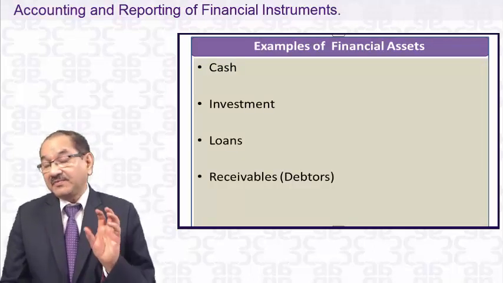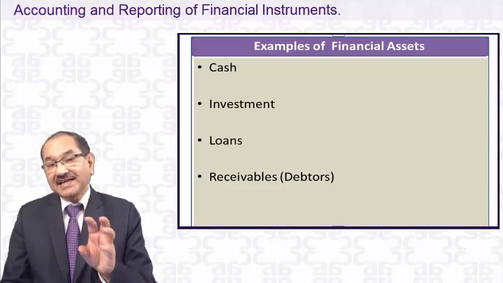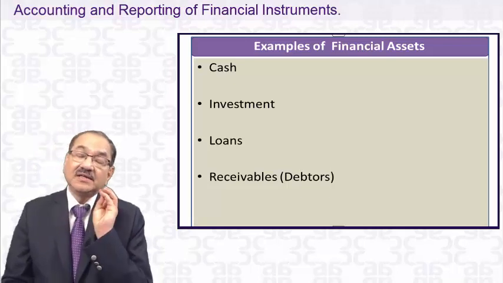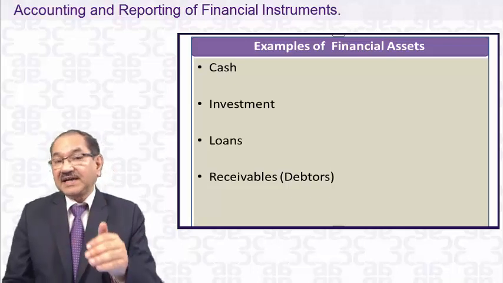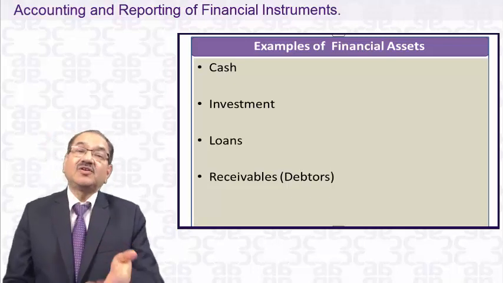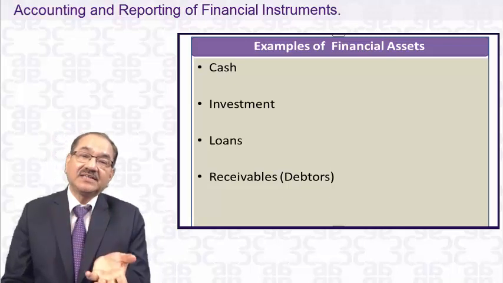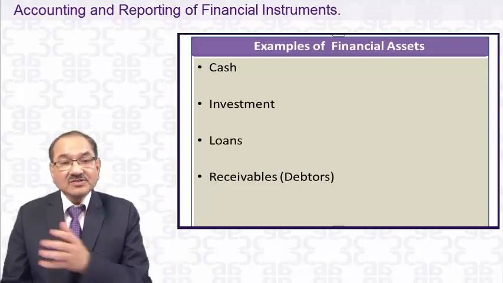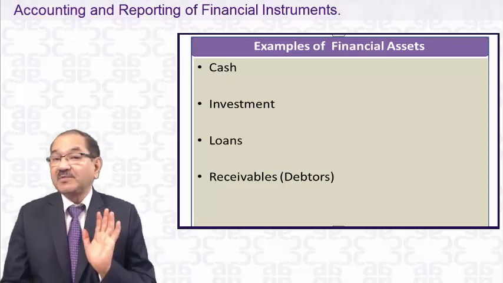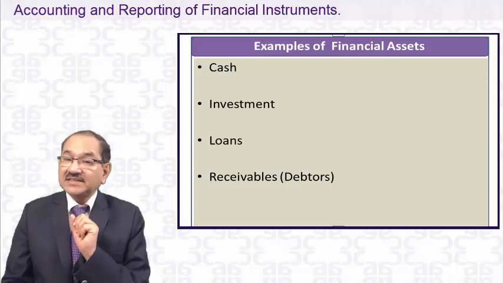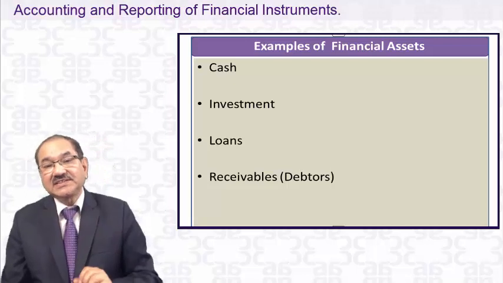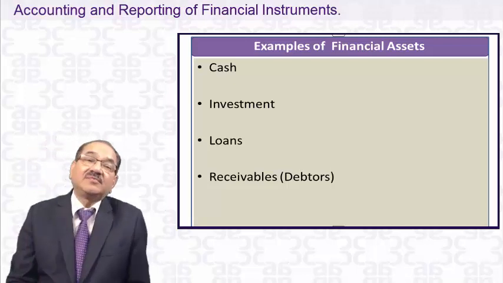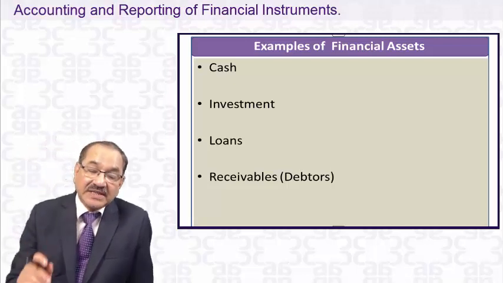Now we have already told you that cash, the investment or the equity of another entity, these are financial assets. And then there was a definition: contractual right to receive cash or another financial asset, or exchange of financial assets or liability at favorable terms. So that is the financial asset. Now we apply this definition to these assets which are appearing on the asset side of the balance sheet. So what will that be?